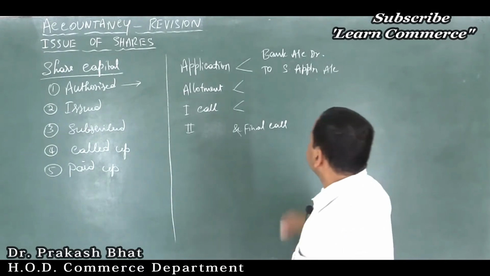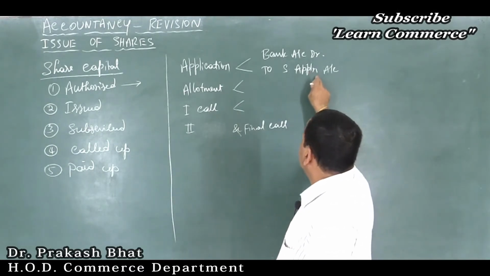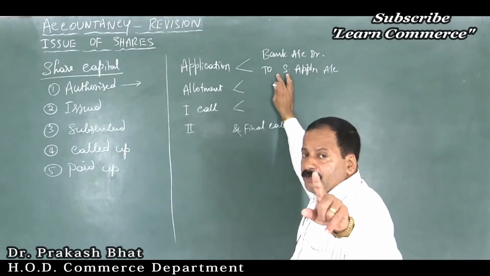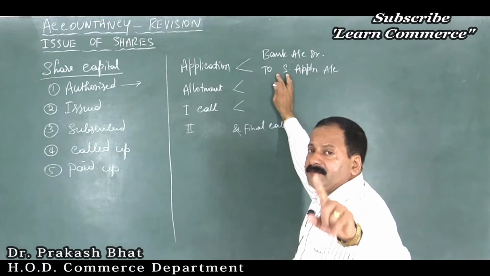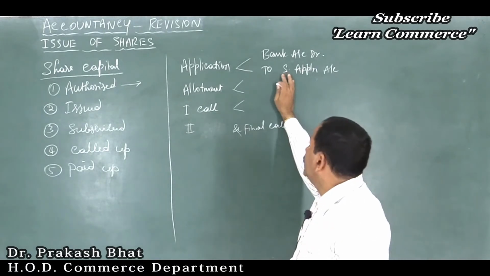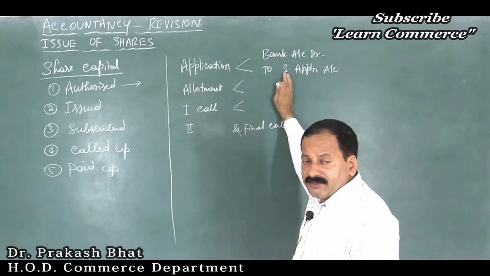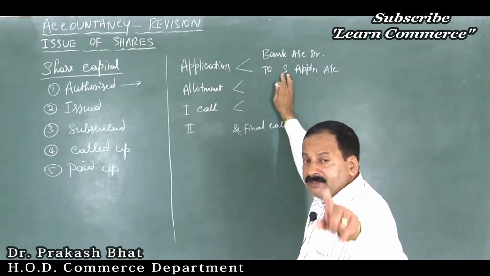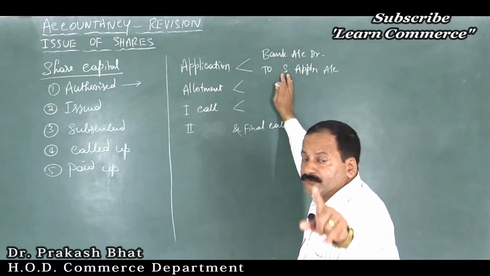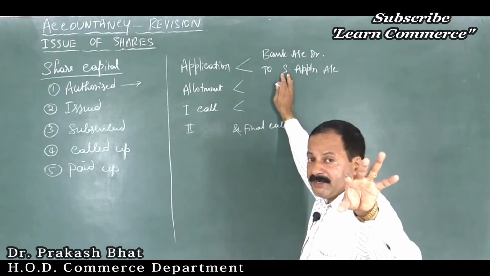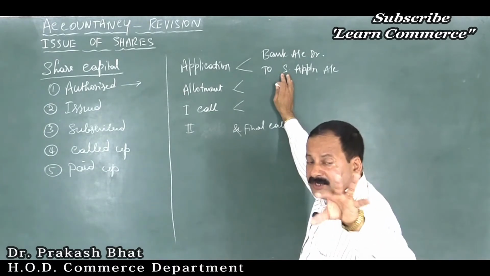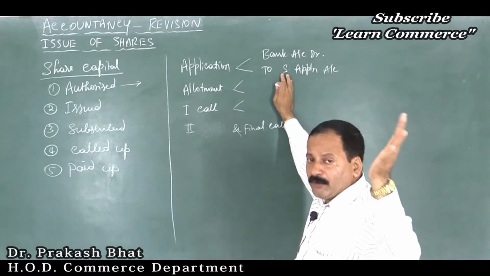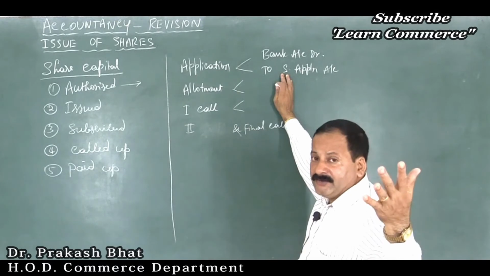So here, when we pass this entry, remember, if it is mentioned in the problem as equity share, then you have to write equity share application account. If it is given as ordinary share, it means equity share only. Don't get confused, friends. Keep this properly in your mind. Ordinary share or equity share, both are one and the same. The other name for equity share is ordinary share.